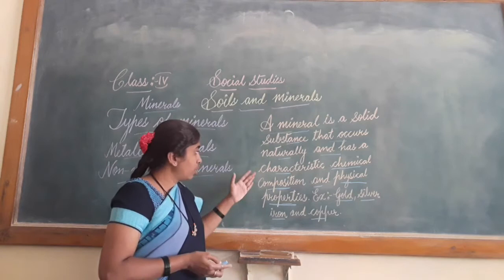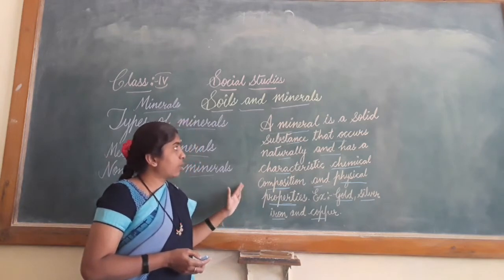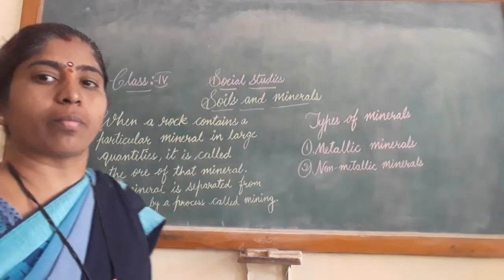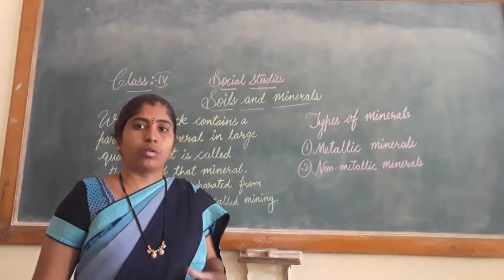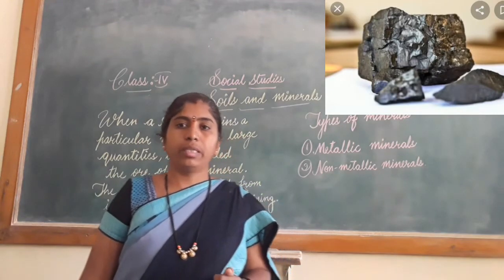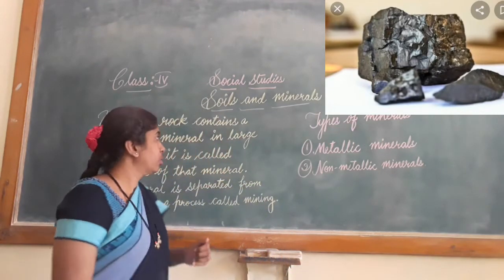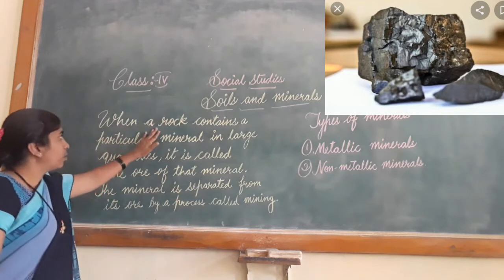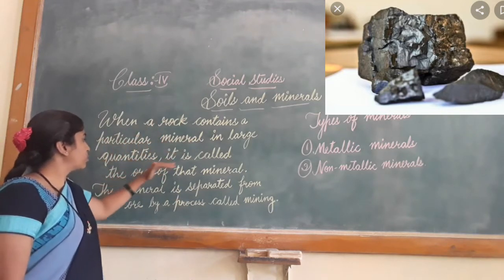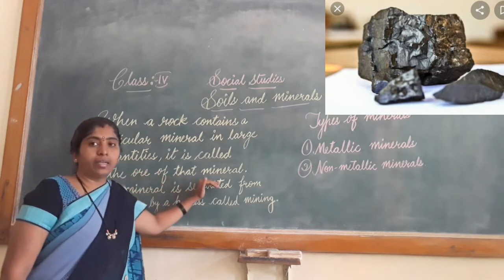So, these are all about minerals. The minerals which we get are deep beneath inside the earth. When a rock contains a particular mineral in large quantities, it is called the ore of that mineral.